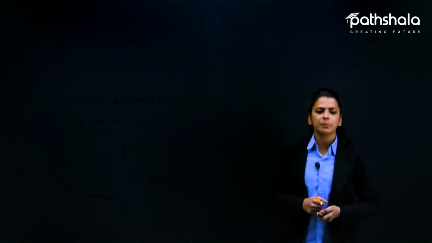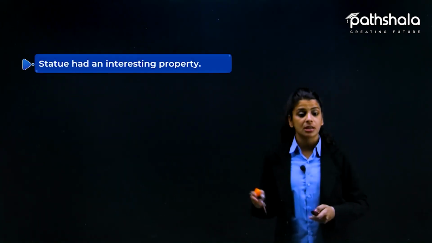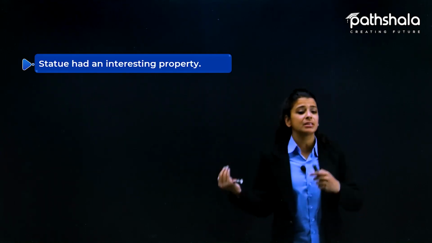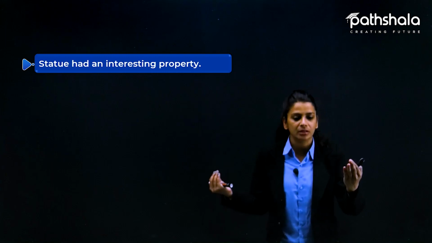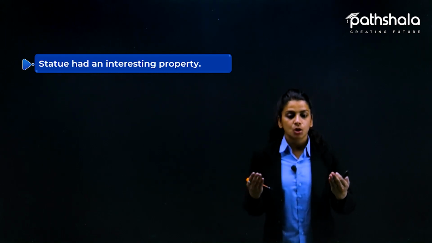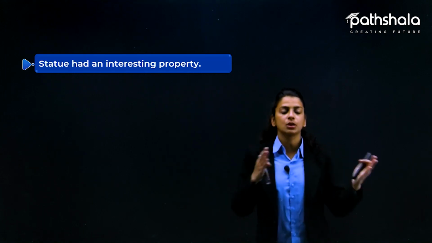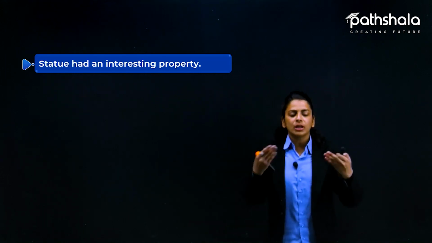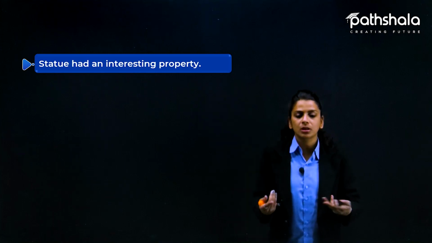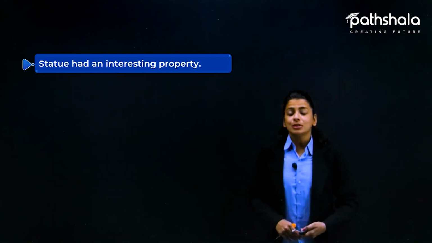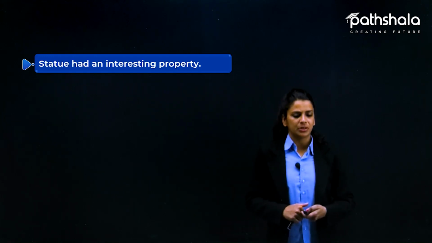So how did the emperor find the directions? He was guessing, or he was finding in which way he was going if he went to new places. So actually that statue helped him to know the directions whenever he was in a new place. Because if we are also going somewhere and we don't know the direction, how will we know where we are heading? So yes, that statue had an interesting property.